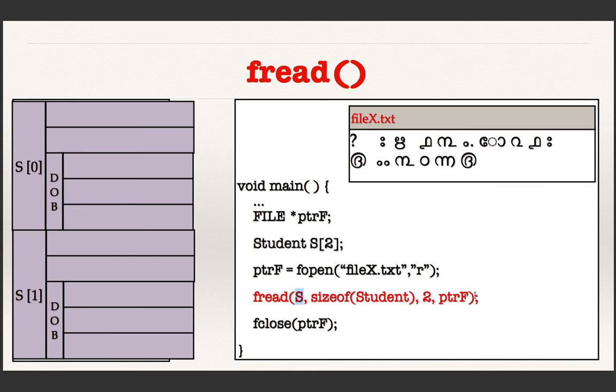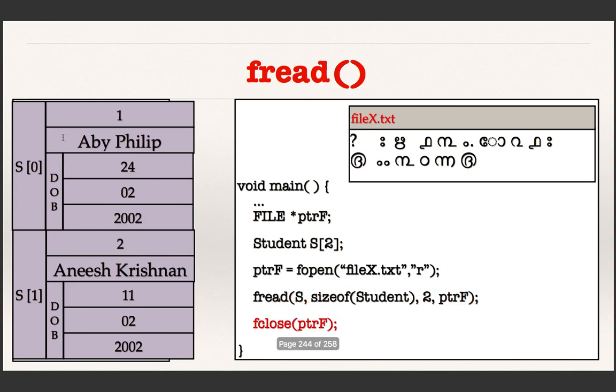Okay, other arguments are the same. This is the size of each student, and this is the file pointer. So if you read, you will get the data back into the array. Okay, so this is a shorthand way of writing the entire array to a file. And these kinds of files are called unformatted files.